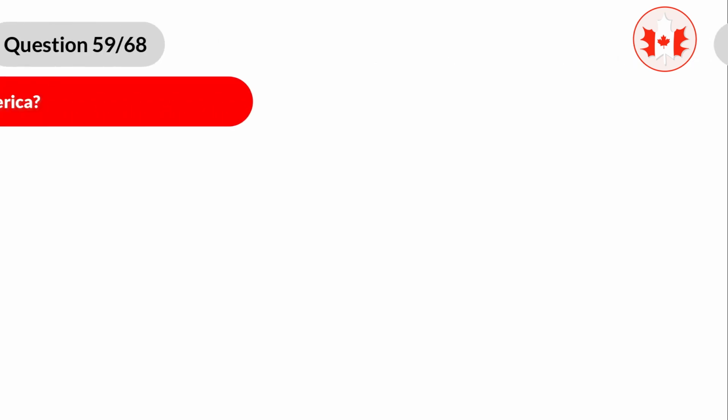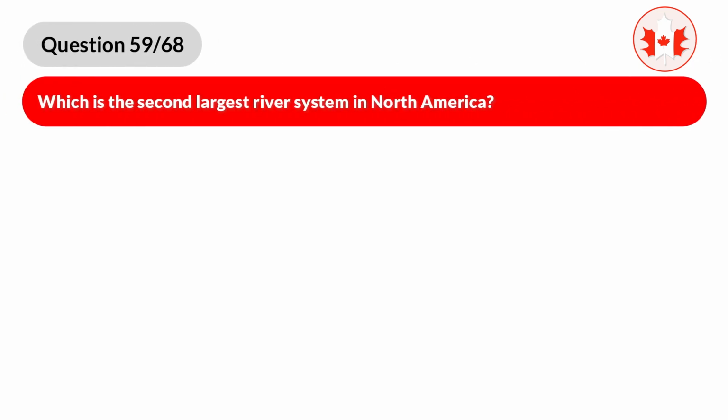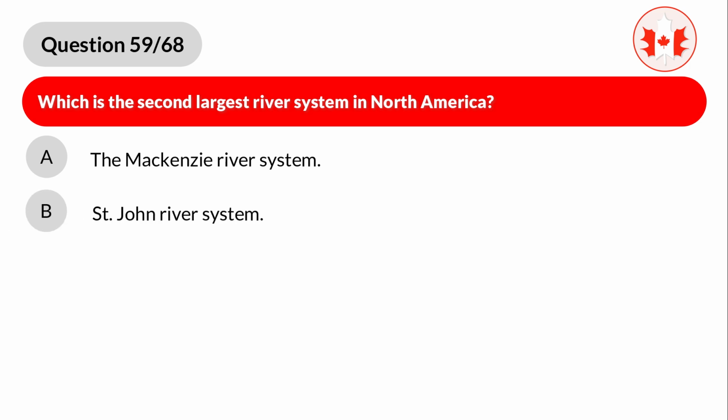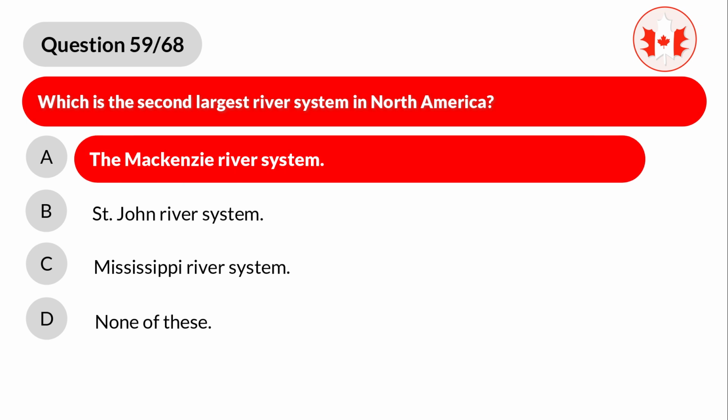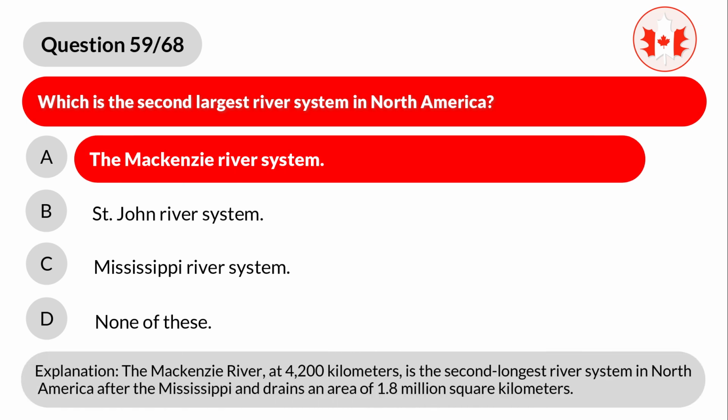Question 59. Which is the second largest river system in North America? A. The Mackenzie River System, B. St. John River System, C. Mississippi River System, D. None of these. Correct answer is A. The Mackenzie River System. Explanation. The Mackenzie River, at 4,200 kilometers, is the second longest river system in North America after the Mississippi and drains an area of 1.8 million square kilometers.